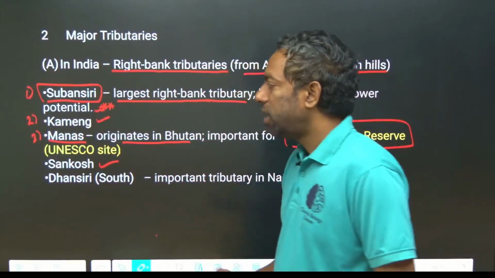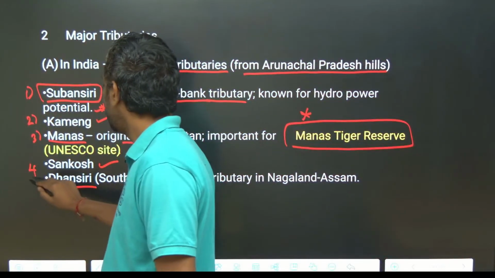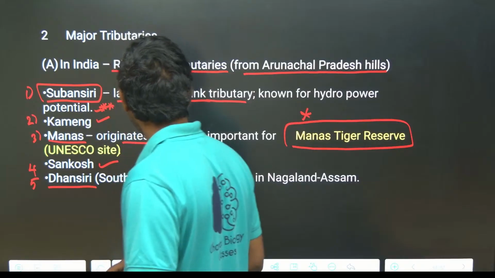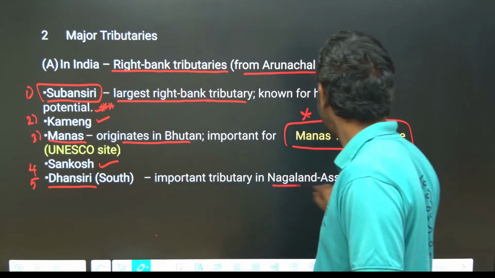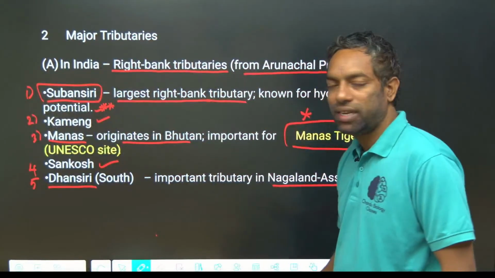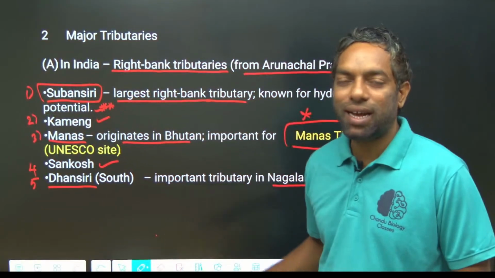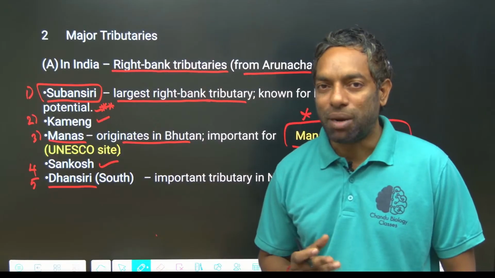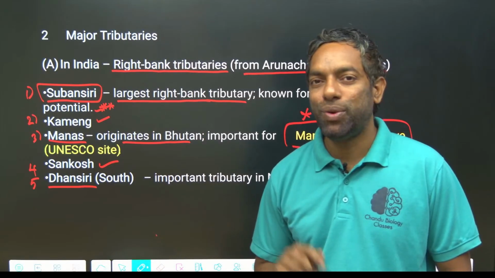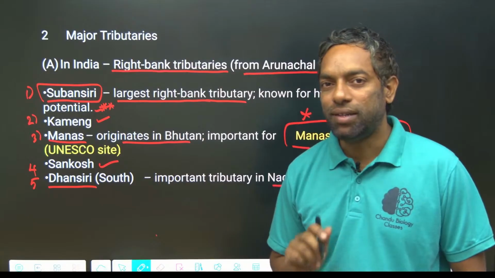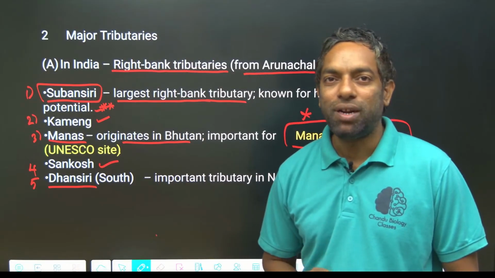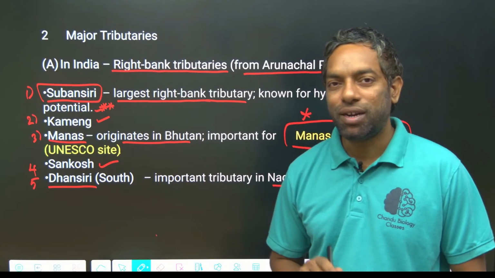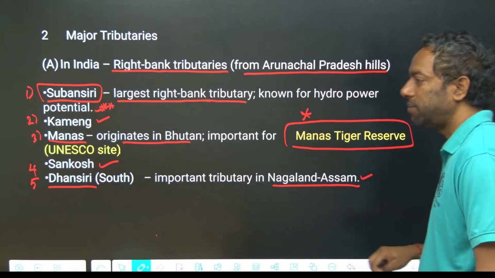Sankosh is also one of the tributaries of Brahmaputra. Dhansiri is also one of the tributaries of Brahmaputra, which flows in Nagaland and Assam. These are the main tributaries of Brahmaputra, guys. I hope you guys understand this Brahmaputra river system and Brahmaputra tributaries.